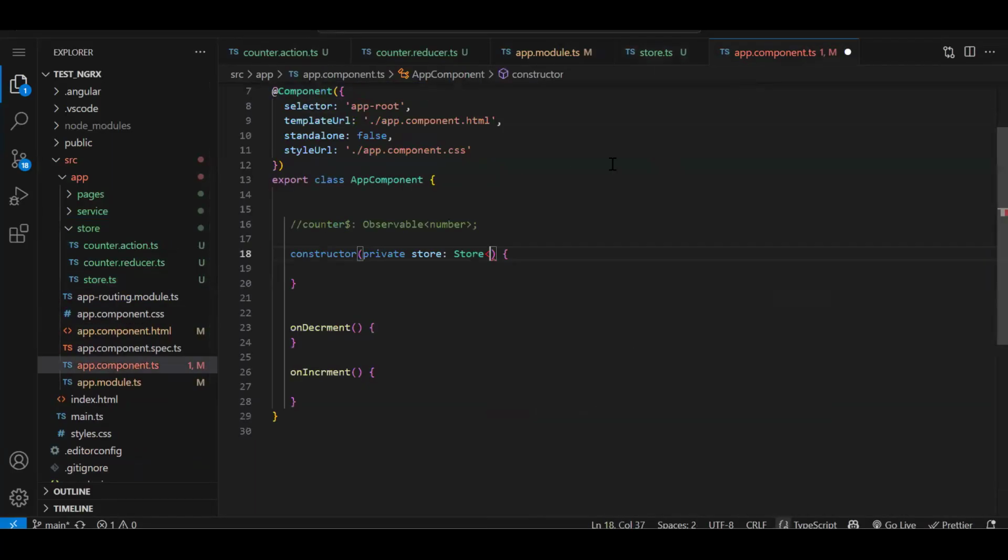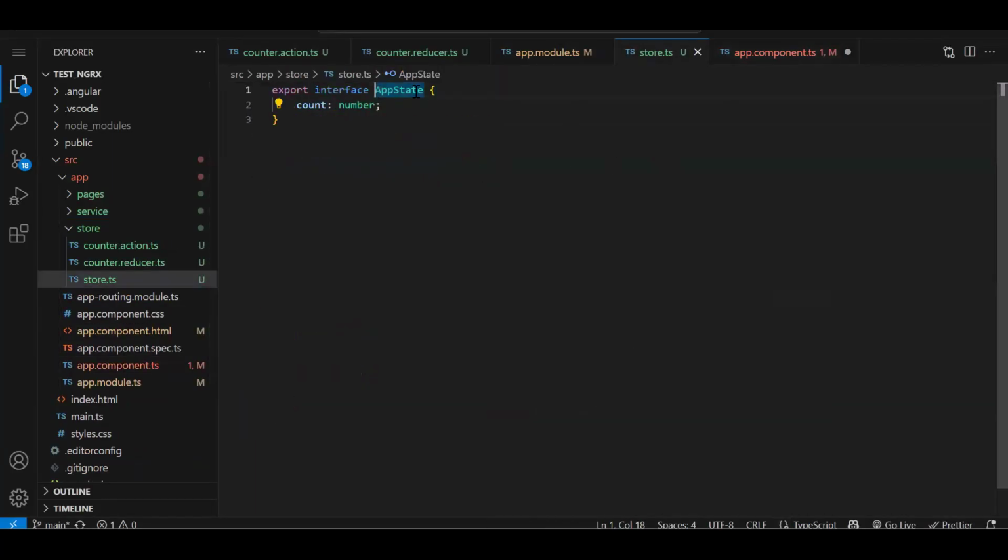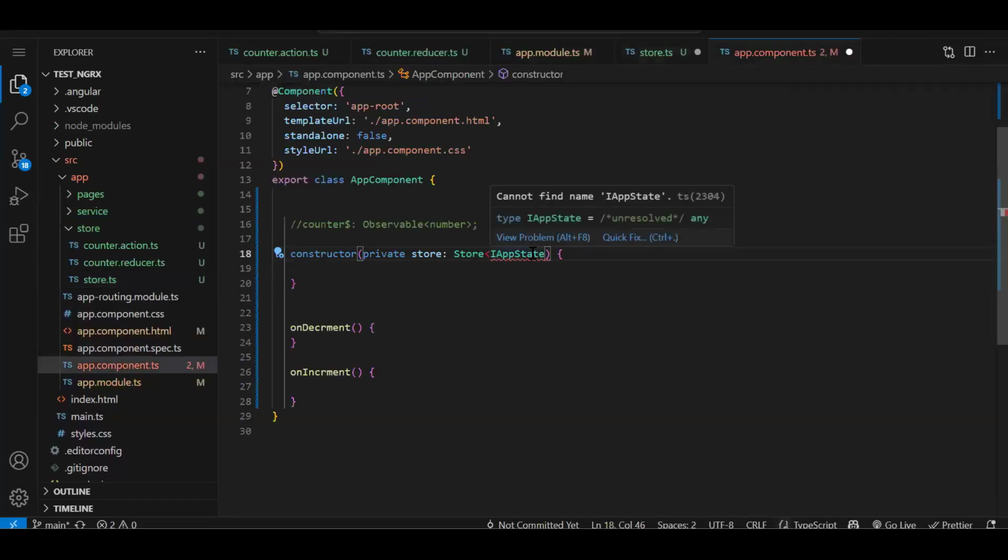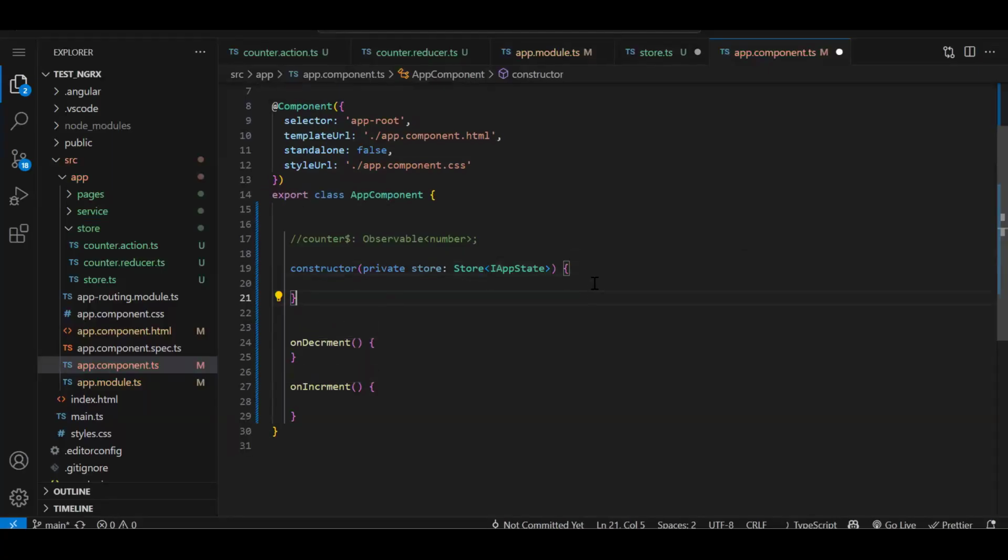AppState is my interface name. Instead of AppState, let's add I, so we can identify that this is an interface: IAppState. We need the import of it, so let's import it quickly. Fine. So we injected our store into our app component. Now we have the increment and decrement methods. First, this observable is there. First, we will read the counter data.